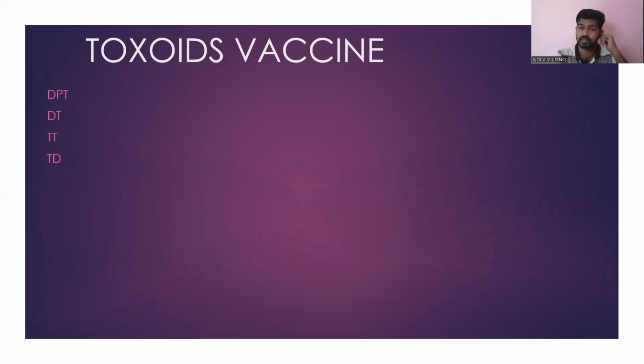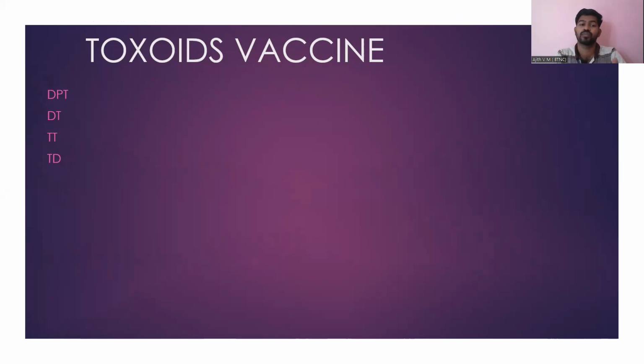As I have said previously, the duration between live vaccines is a minimum of 3 to 4 weeks between 2 live vaccines. Contraindicated in pregnancy and immunocompromised, do not give to both. Then toxoid vaccine. Toxoid vaccine is easy to remember, DPT, that is diphtheria, pertussis, tetanus.